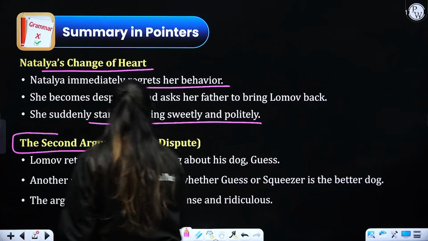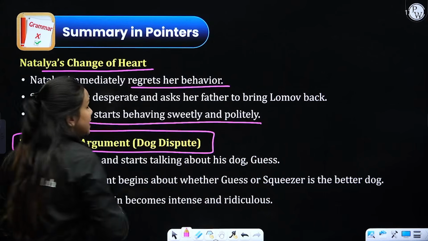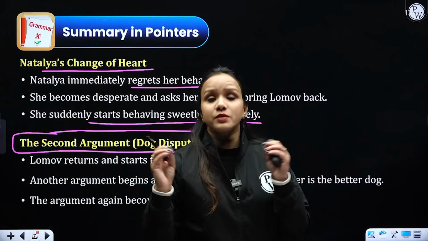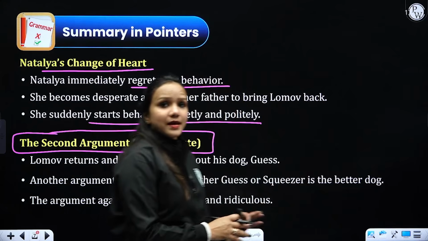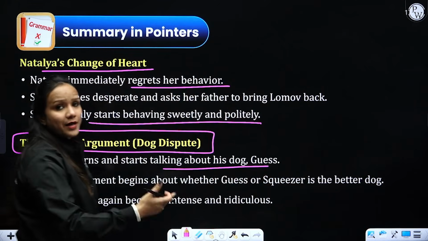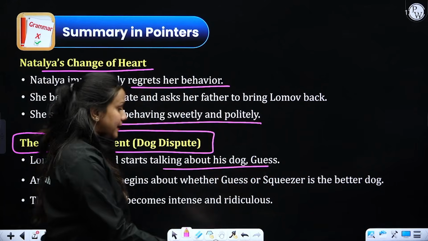This scene is also very, very important. It also talks about a dispute. They started getting involved in an argument about their dogs, Squeezer and Guess, right? So Lomov returns and starts talking about his dog Guess, that he is far superior to Squeezer, right?